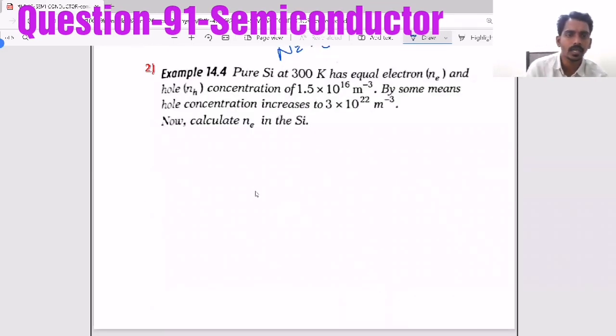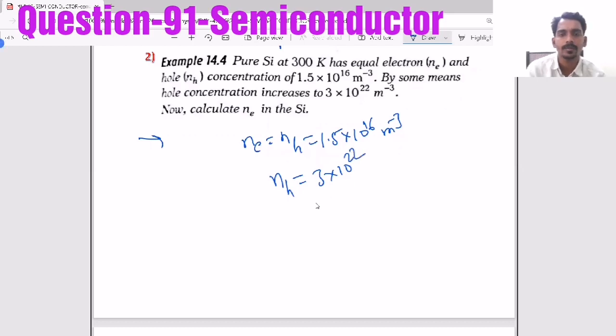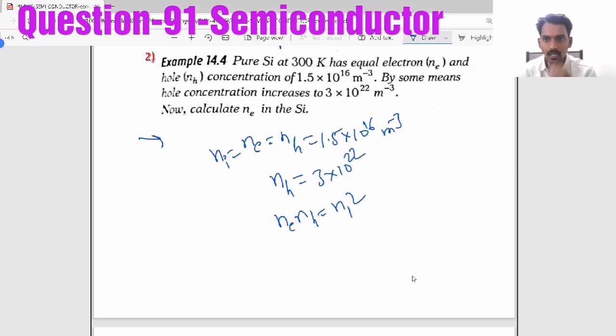Now one more question. Pure silicon at 300 Kelvin has equal electron and hole concentration. So Ne equal to NH equal to 1.5 into 10 power 16 per meter cube. By some means, hole concentration increases, and the final hole concentration is 3 into 10 power 22. Now calculate Ne in the silicon. As Ne NH equal to Ni square.